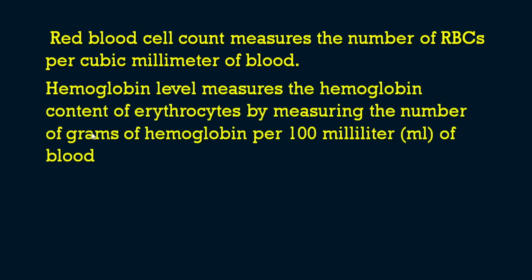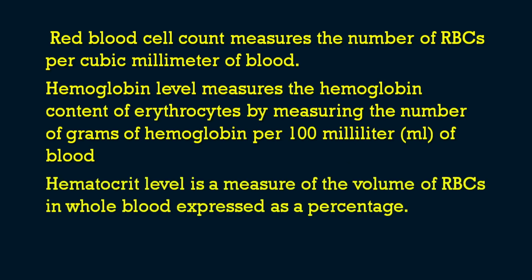Then the another option was the hemoglobin level. So hemoglobin level measures the hemoglobin content of the erythrocytes, that means the amount of hemoglobin in the RBC, by measuring the number of grams of hemoglobin per 100 milliliter of blood. So this also you have to remember that we are measuring it per 100 ml of the blood. That is the hemoglobin level.